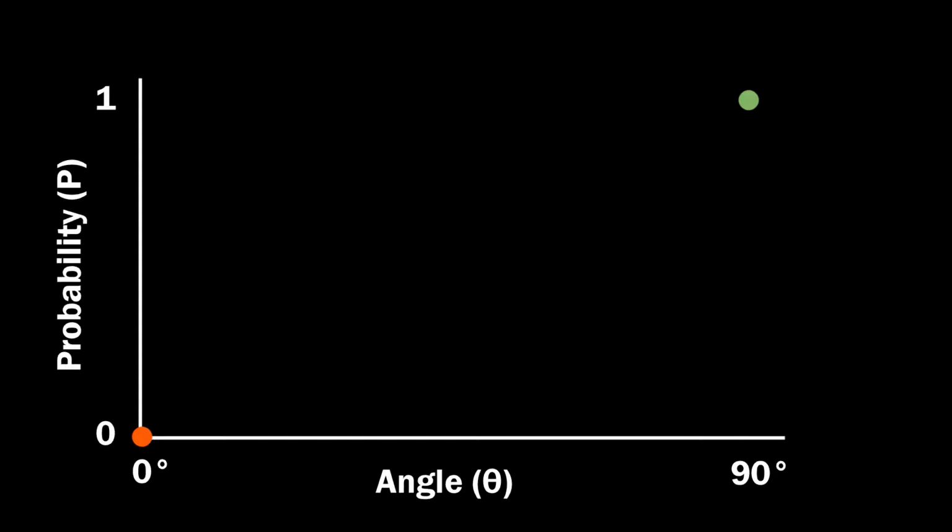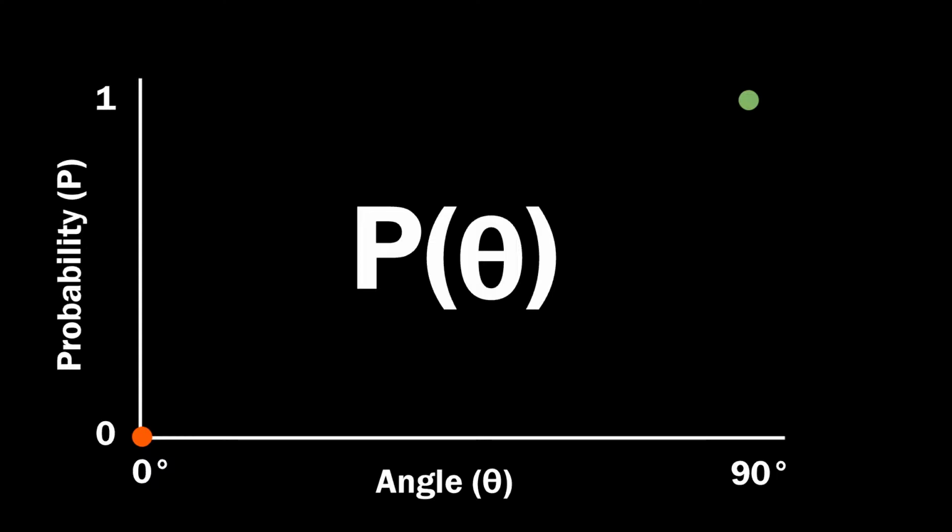But what if the skewer lands neither perpendicular nor parallel, but somewhere in between? If we had a magical skewer that always landed at, say, 45 degrees or 60 degrees, what would its probability of crossing be? To figure this out, let's determine the probability of the skewer crossing as a function of the angle theta it makes with the lines.